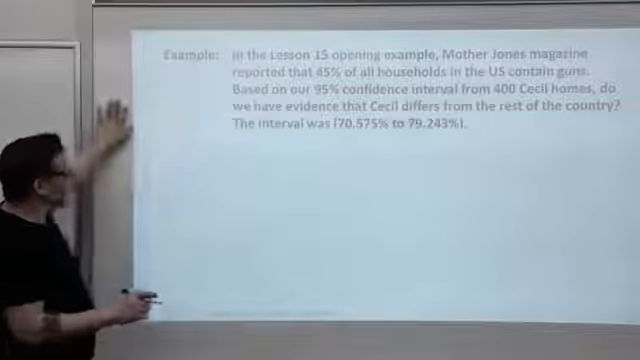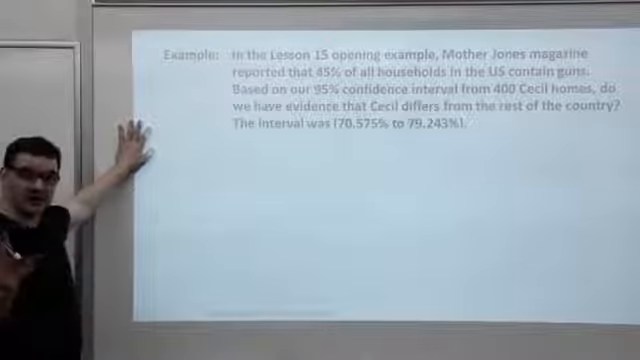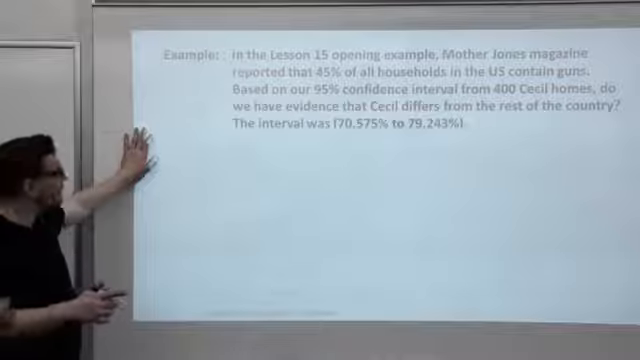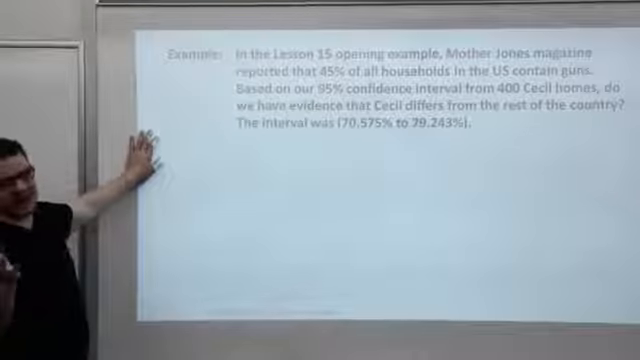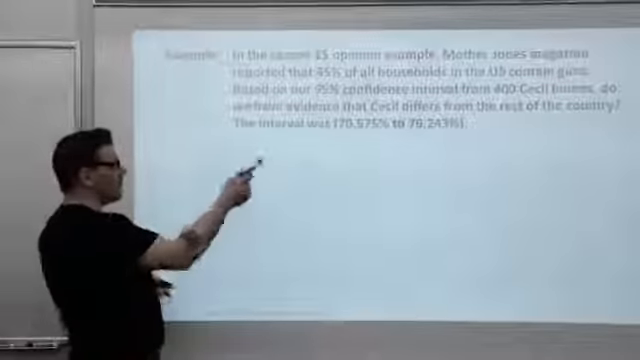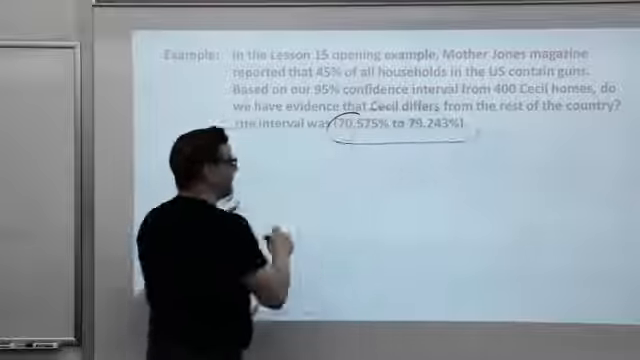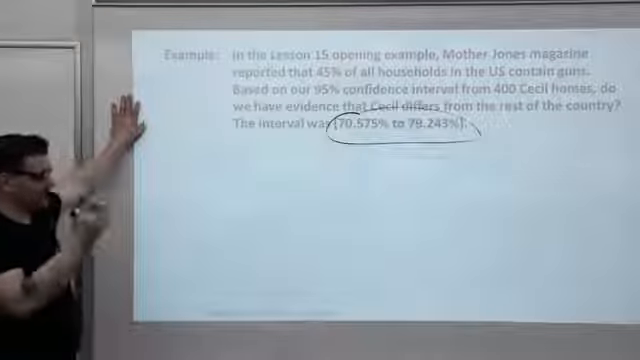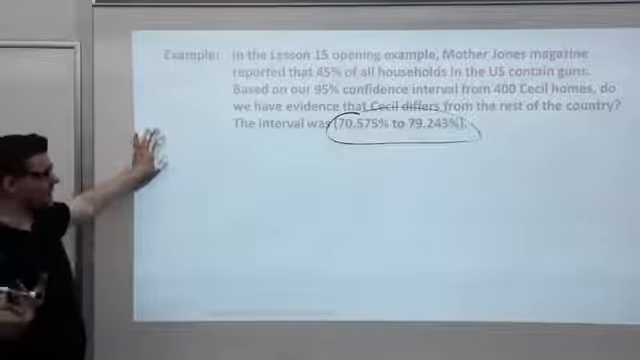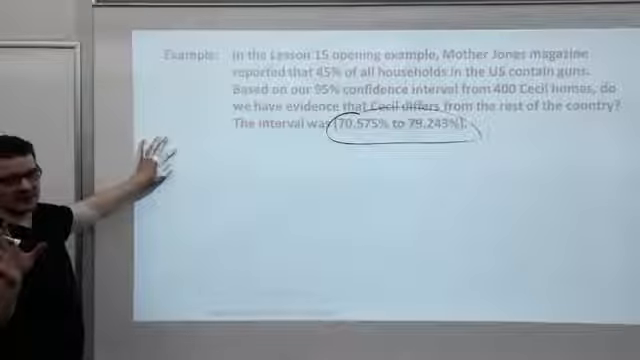In the lesson 15 opening example, Mother Jones magazine reported that for the whole country, 45% of households contain guns. We invented this fake confidence interval. The 95% confidence interval from 400 Cecil homes turned out to be 70 point whatever up to 79. It doesn't matter. The point is it's so far above 45% that we have overwhelming evidence that things are different